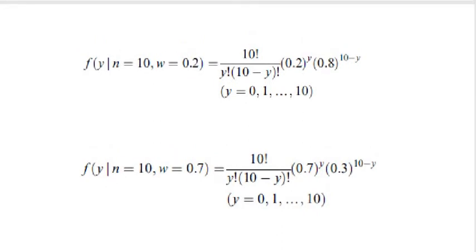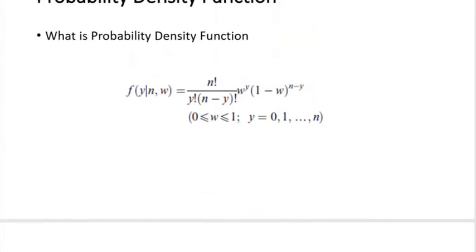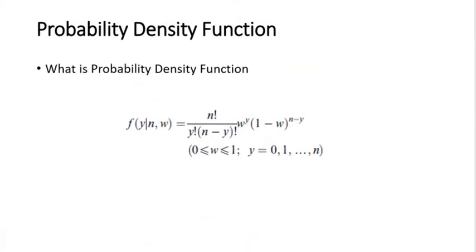What is the PDF of normal distribution? नॉर्मल का PDF क्या होता है? बाइनोमियल के पैरामीटर्स हमारे पास क्या होते हैं? n and w. तो these are the parameters of binomial. बाइनोमियल का मीन क्या होता है? And what is the variance of binomial distribution?